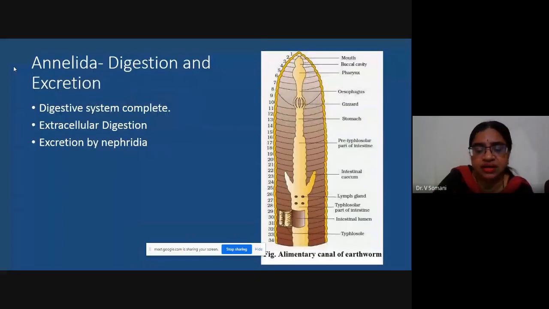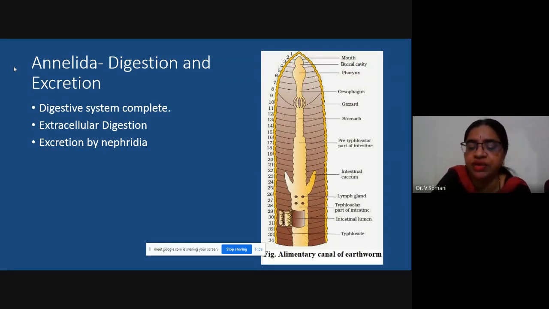You can see over here the diagram of the digestive system. I request everyone again to watch the virtual dissection so that the digestive system will be very clear to you. Now this is called a complete digestive system. In digestion or nutrition, you might have studied that the digestive system can be of two types: incomplete or complete. When mouth and anus both are represented, it is called a complete digestive system, which runs from the anterior mouth to the posterior anus. In the earthworm, when you open the tubular body, you will find that the mouth is present in segment number 1.